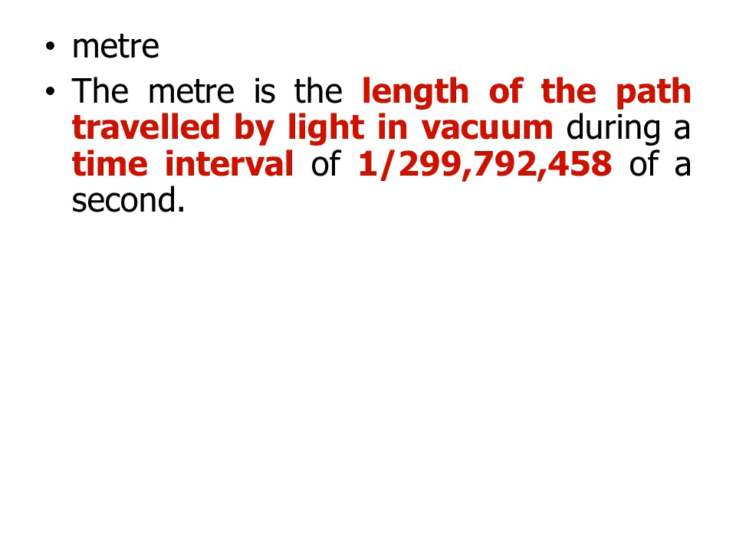We are generally using 3 into 10 power 8, but in upper classes we use the exact value of the speed of light, 299,792,458. Again I am telling, the meter is the length of the path travelled by light in vacuum during a time interval of 1 by 299,792,458 of a second.